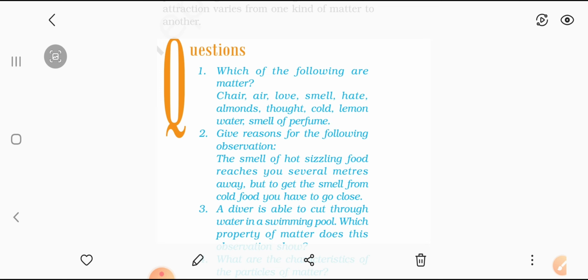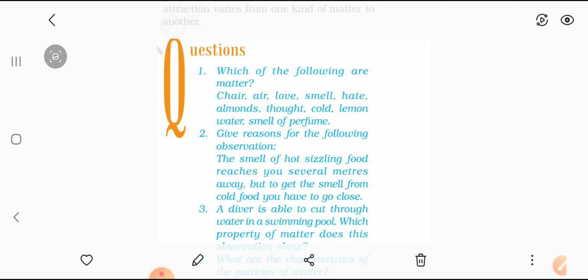Okay, third is love, smell and heat. The three I'm telling you in one: love, smell and heat. You know that love, smell or hate, basically these are all words, they are feelings, they don't occupy space, they don't have weight, so we are not considering these three as matter.